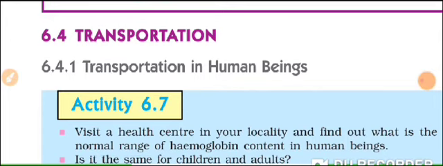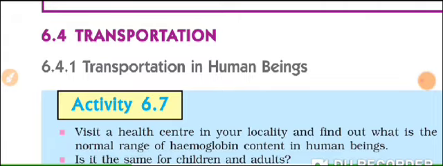The next topic which we have is transportation. At times it is also referred to as the circulatory system. In the circulatory system, living beings require circulation of different materials, both good and bad, that is the waste as well as the nutritious matter, which has to reach respective cells. So, in plants and animals, there are different modes of transportation. This video will take up the transportation which takes place in human beings.